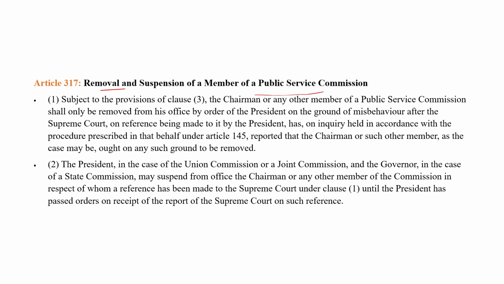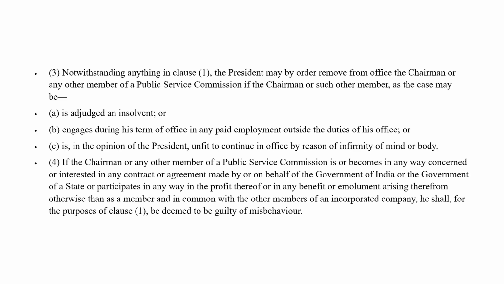But a member of a State Public Service Commission can be removed by the Governor on the ground of misbehavior. Okay, so for UPSC the President has the power, for SPSC the Governor has the power to remove the person, and it can also be challenged in the Supreme Court.